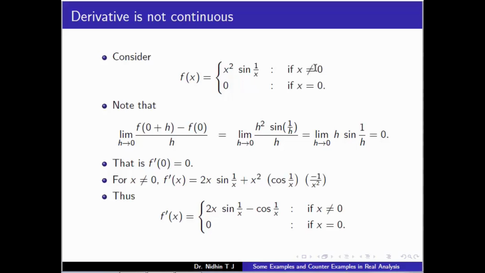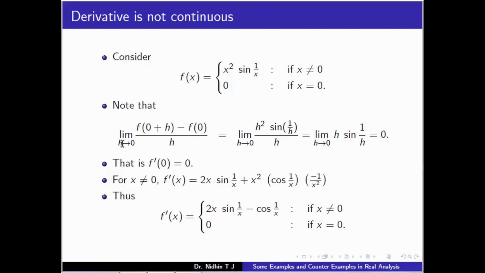For x not equal to 0, f of x is differentiable, and at x equal to 0 we have to verify. First we have to show that this is differentiable, obtain f prime, and show that f prime is not continuous.